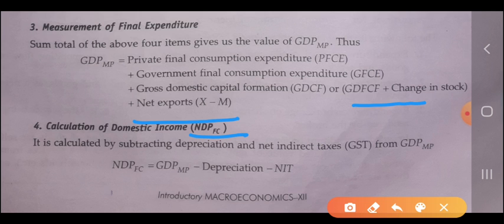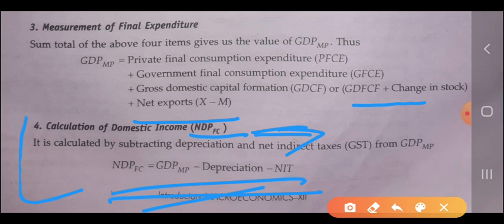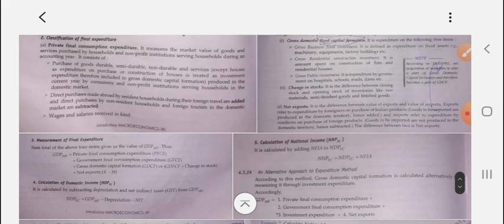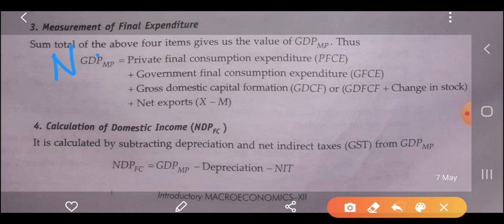This is common for all three methods. The first value we calculate from different methods is different, but after that, whenever we have to convert it into the domestic income or the national income, the same method is used for all three methods. So to calculate the value of NDP at factor cost, we have GDP at market price.